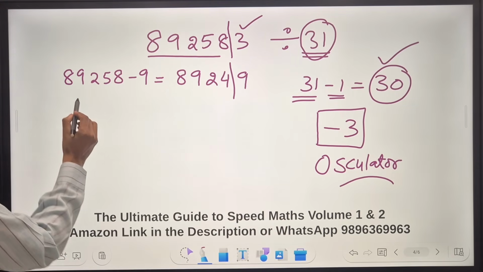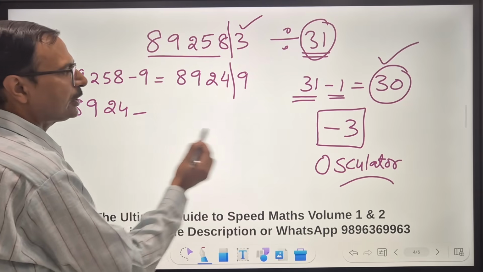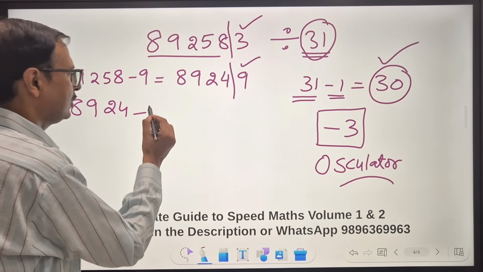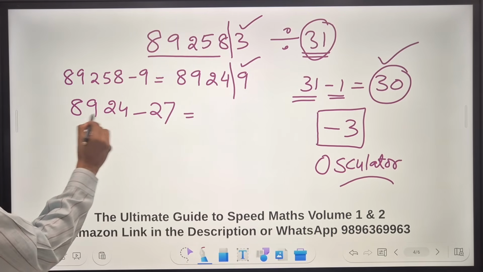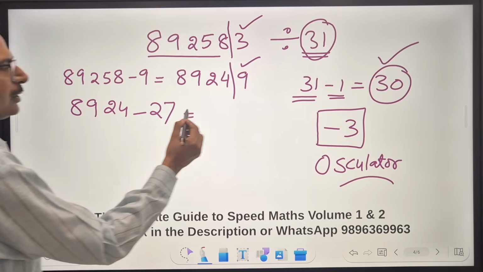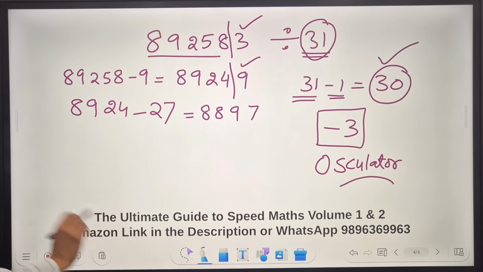Now here you can see 8924 and then subtract what? 3 times 9, 27. So what do you get here? 8900 obviously, and then 3 more. So 8897, right? I subtracted them.